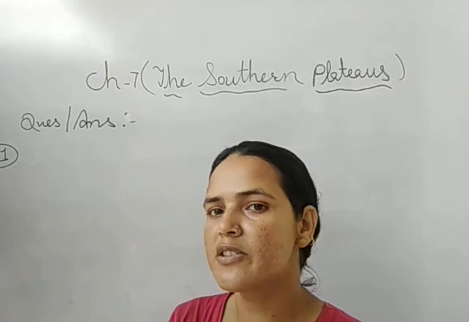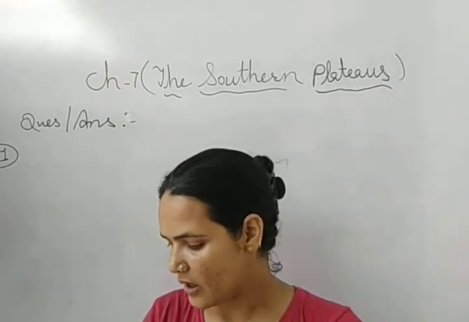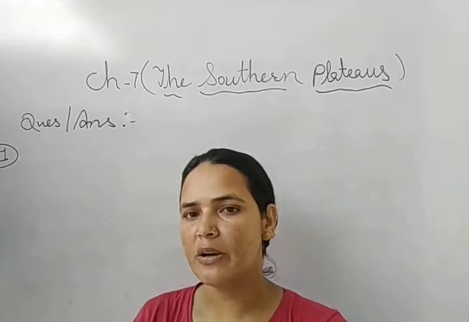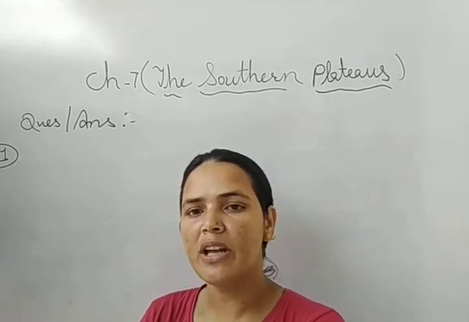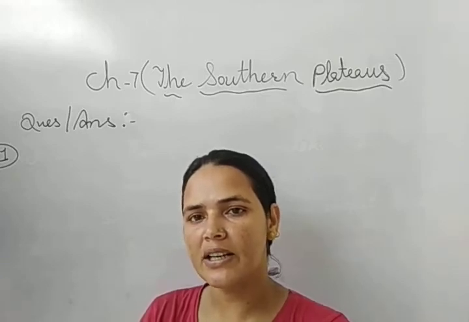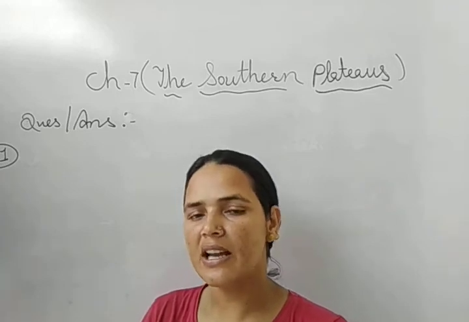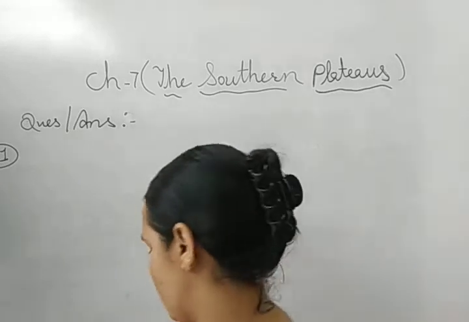So what is the first question in this chapter? The first question is: name the two parts of the southern plateau. So beta, we have already discussed in this chapter that river Narmada divides it into two parts. So which are those two parts? First is central highland and second is Deccan plateau.